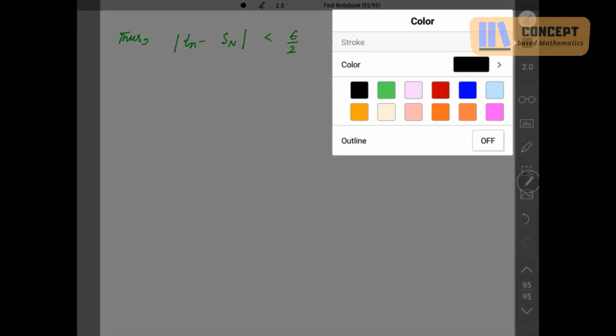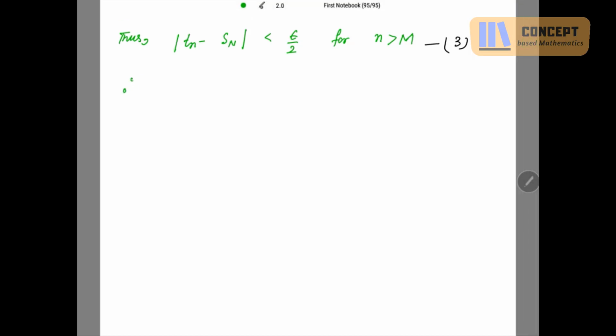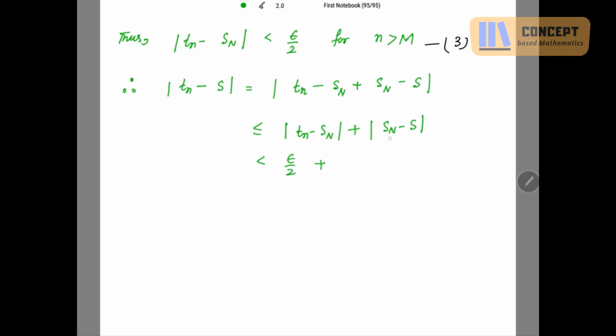Now the final thing which we have to prove is that Tn tends to this S. So let's check this mod Tn minus S. Just add and subtract capital Sn, because I have to use Tn minus S. This is less than or equal to mod Tn minus Sn plus mod Sn minus S. This is strictly less than, from 3, epsilon by 2 plus, this is nothing but the definition of convergence.